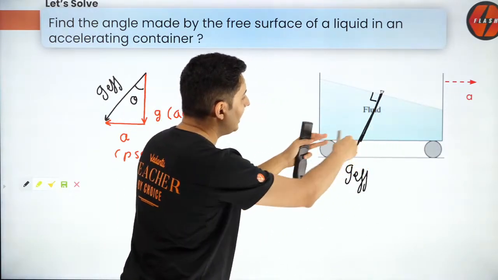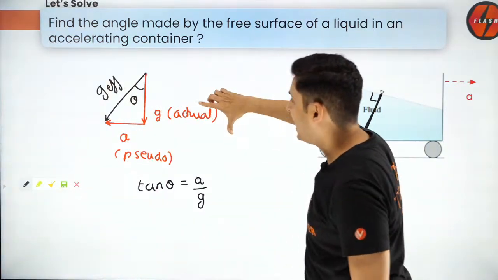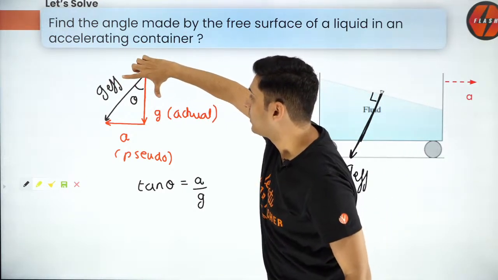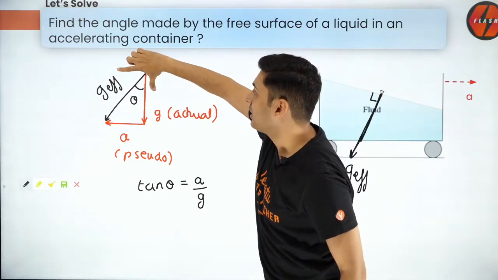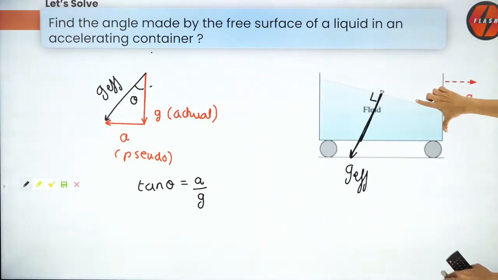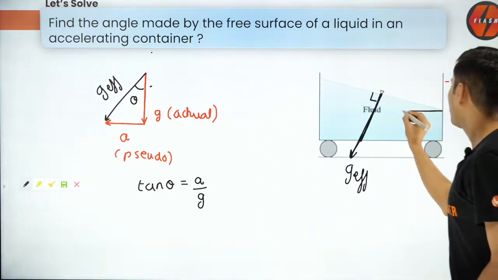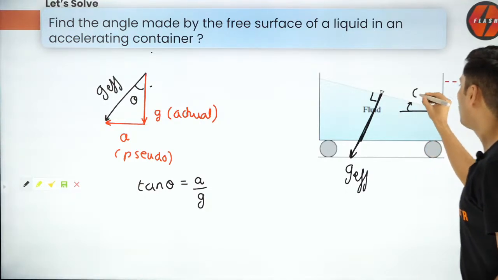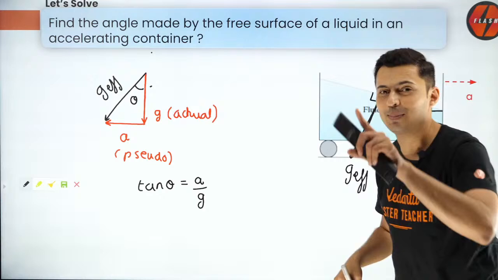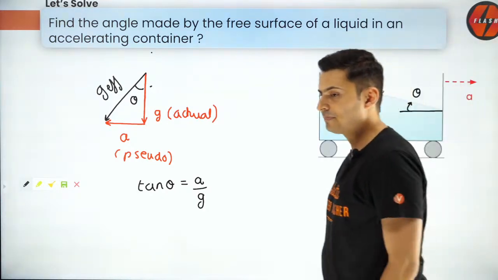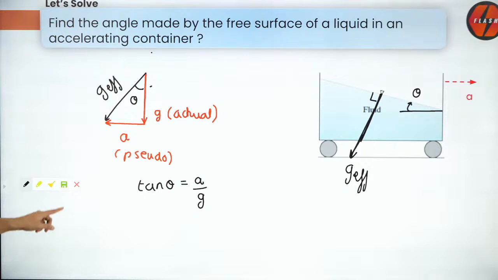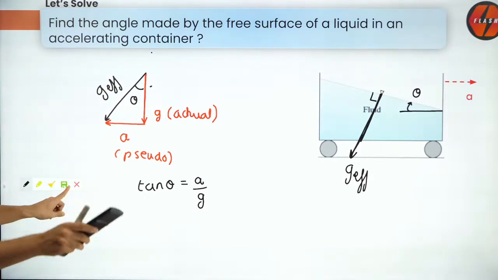So if G has tilted by angle theta, think about it. If my thumb was down, and my pointing finger was horizontal, rotate my thumb by theta, my pointing finger also rotates by theta. So you will see that the surface has tilted by theta. So that theta will be tan inverse of A by G. That's how you solve the problems. Very interesting. Alright, so remember this, very important.